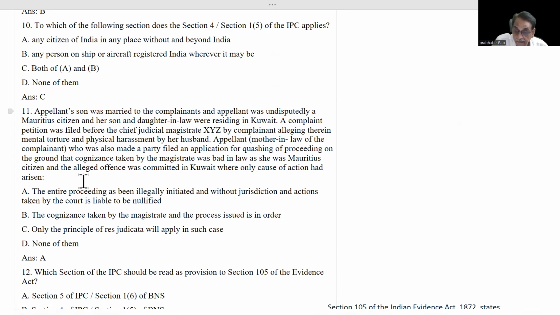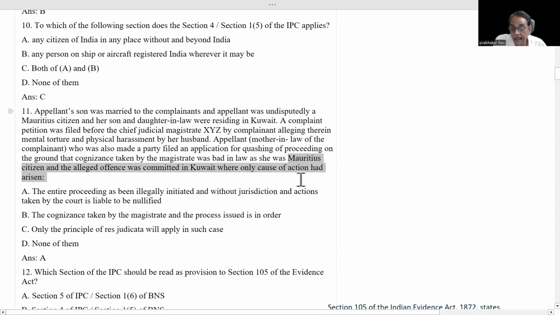The appellant, mother-in-law of the complainant, who was also made a party, filed an application for quashing of proceedings on the ground that cognizance taken by the magistrate was bad in law as she was a Mauritius citizen. Important. She was a Mauritius citizen and the alleged offence was committed in Kuwait, where the cause of action had arisen. She was seeking a quashing petition under section 482 of CrPC.